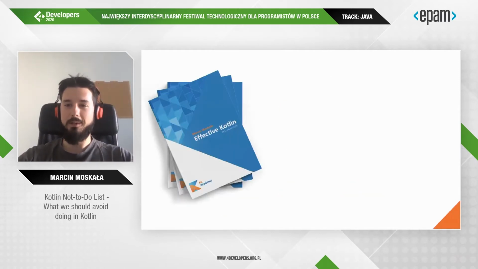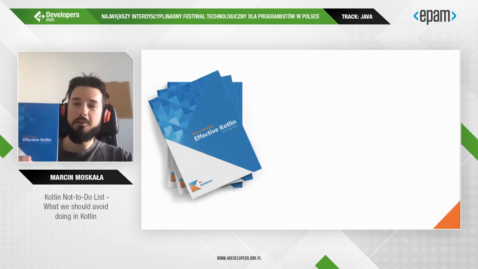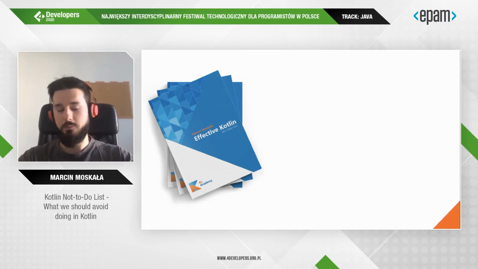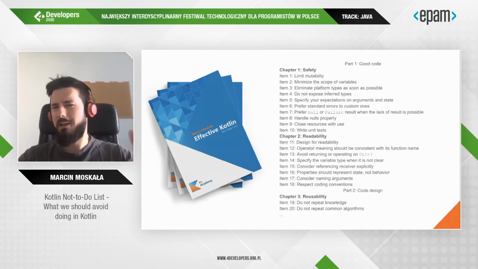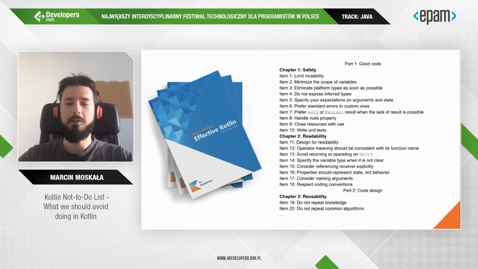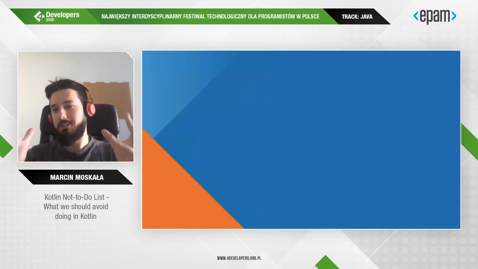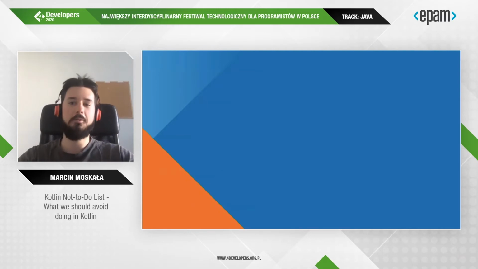This presentation is based on my book, Effective Kotlin, where I describe best practices for Kotlin development, based on what community creators and other books on the topic say. It has many items about what we should do in Kotlin, but here we are going to concentrate particularly on what we should not do in Kotlin. I divided these subjects into three main scenes of Kotlin developers, and the first one is hiding too much.